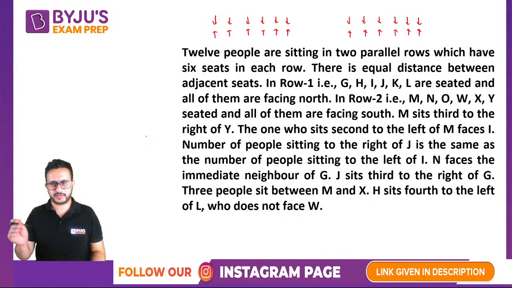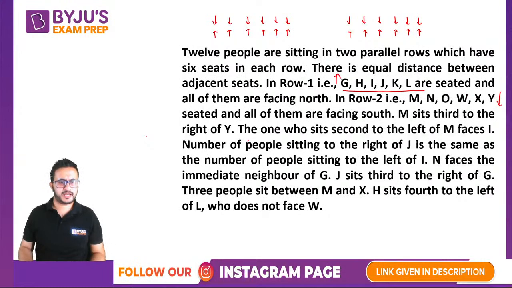We are not given any fixed position of anyone, right? It says M sits third to the right of I. Acha, one thing that is given to us in this puzzle is that G, H, I, J, K, L are facing north, and these people are facing south: M, N, O, W, X, Y.